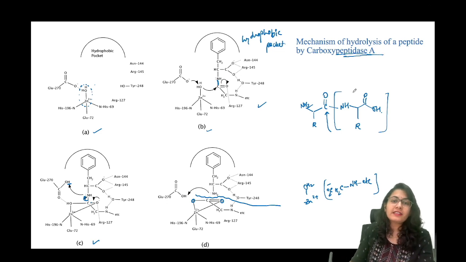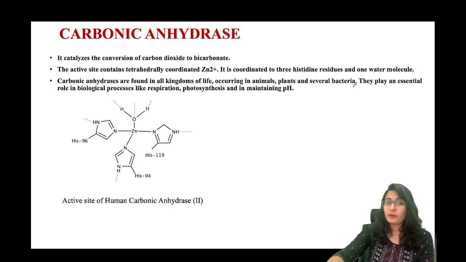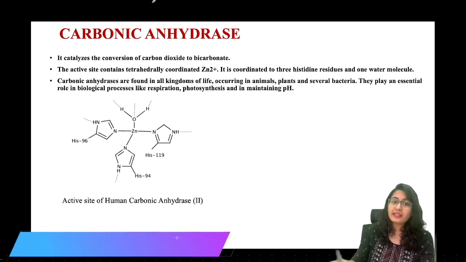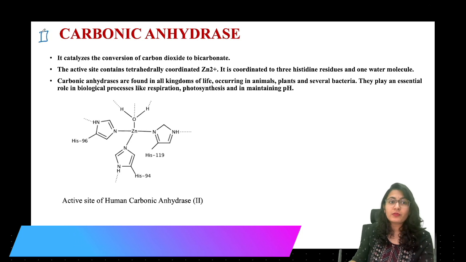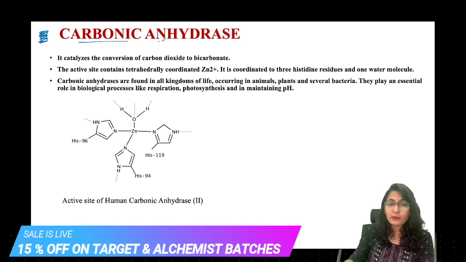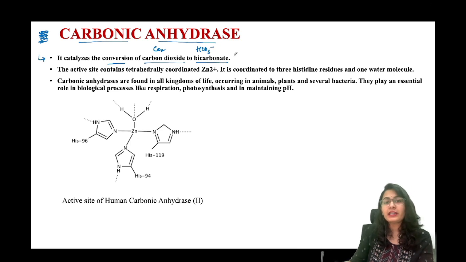All right. It's a very simple thing to do, very easy. अब आगे चलते हैं. We talk about carbonic anhydrase. Now this is a different enzyme, and it is again very popular. As I told you, there are the most popular 3 enzymes of zinc. Now what it is doing, carbonic anhydrase, it catalyzes the conversion of carbon dioxide to bicarbonate. Very simple. तो bicarbonate का क्या role है?